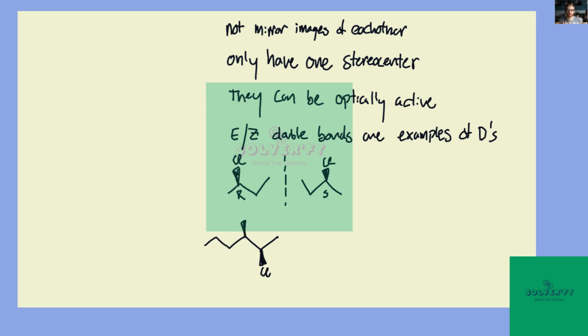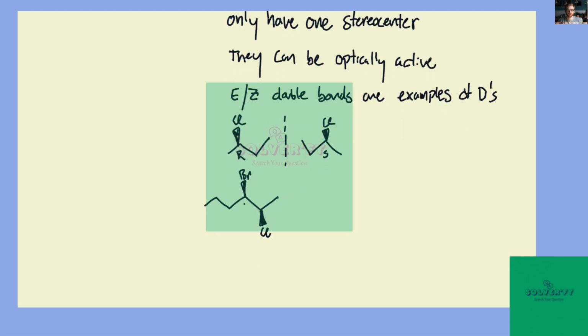Let's do bromine here. And the idea is that, let's see, this is R, and then this is 1, 2, 3, this is also R. And the idea is that a diastereomer represents a molecule in which you take your original molecule with its stereocenters and you change only one of those stereocenters, right? And it's not when you have meso, right? So here we went from RR to RS. So these are diastereomeric, right?